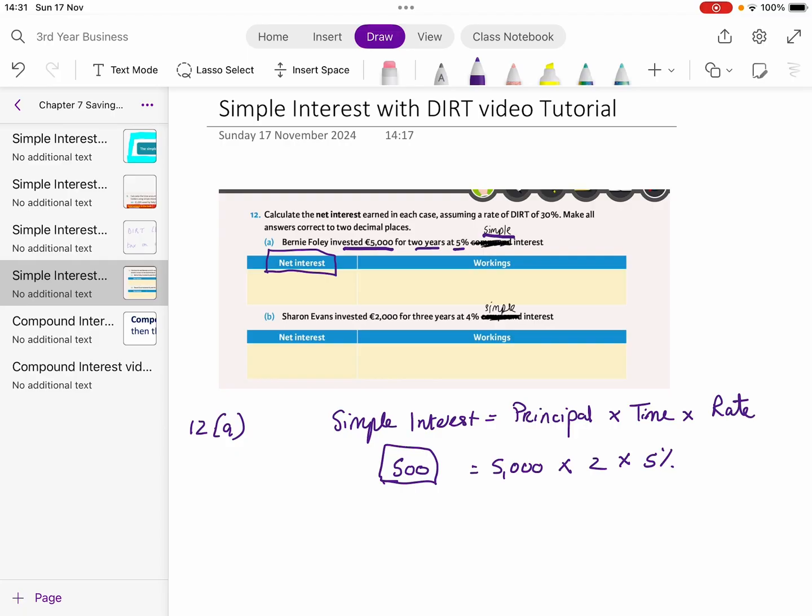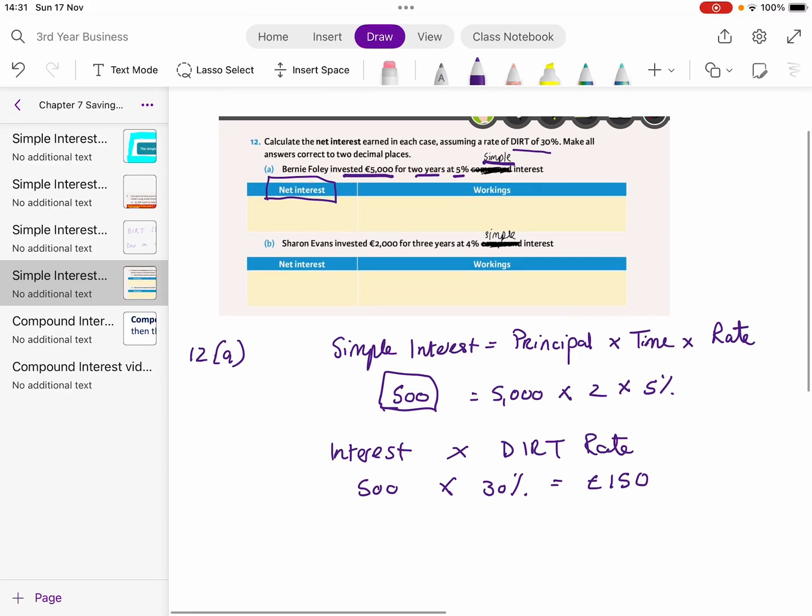So how do I do that? I'm going to work out my amount of DIRT. Essentially, I take my interest and multiply it by my DIRT rate. So my interest is €500 multiplied by my DIRT rate of 30%. That will work out how much the government are going to take out of what I've earned. Altogether, the government are going to take €150.